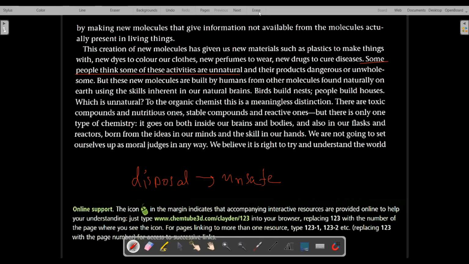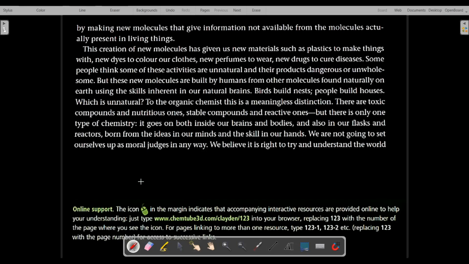So that is the point of view of some people, that some of these activities are unnatural and their products are dangerous. Polymers, plastics, these are dangerous to the environment. For example, polyvinyl chloride is also a poisonous material. So they claim that organic chemistry is unnecessary, these activities are unnatural, and their products are dangerous or unwholesome.